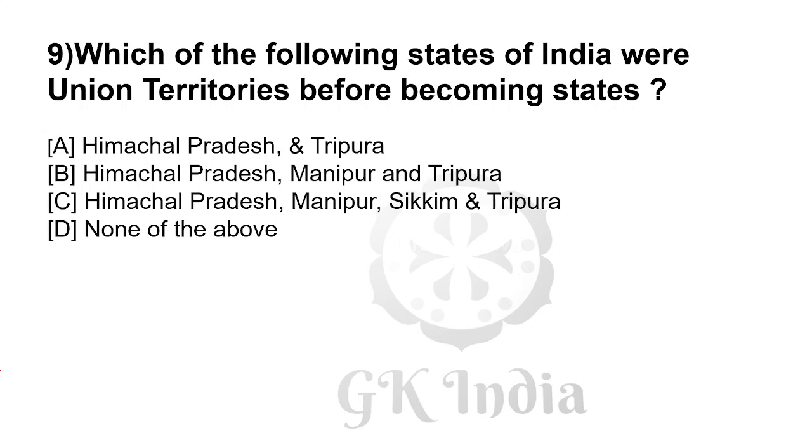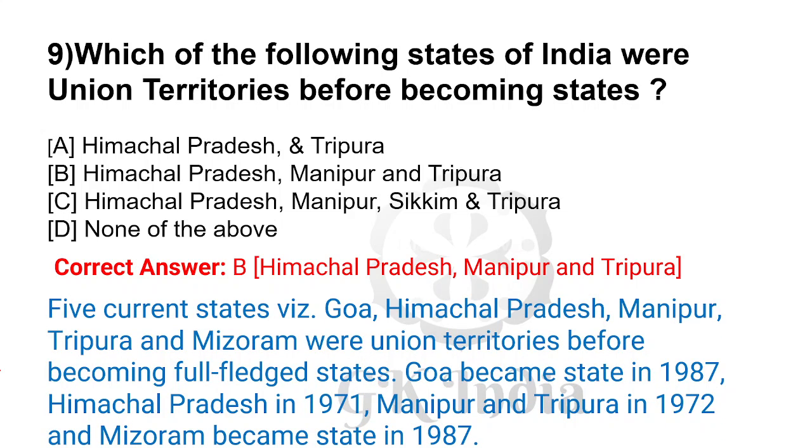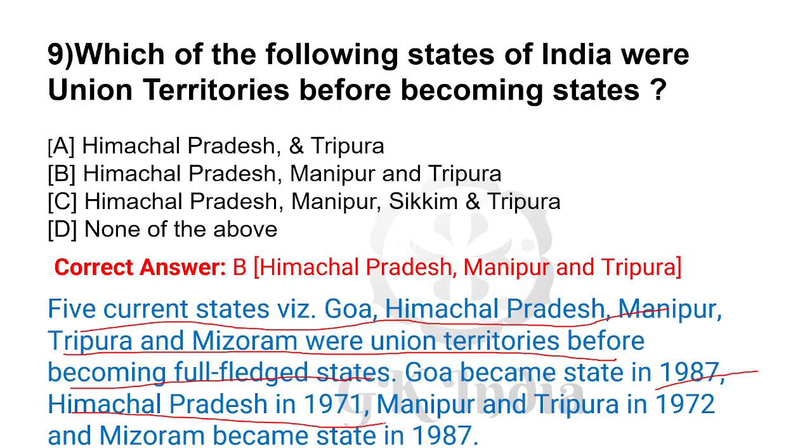Which of the following states of India were Union territories before becoming a state? Correct answer is Himachal Pradesh, Manipur and Tripura. Five states, Goa, Himachal Pradesh, Manipur, Tripura, Mizoram were Union territories before becoming full-fledged states. Goa became a state in 1987, Himachal in 1971, Manipur and Tripura in 1972, and Mizoram became a state in 1987.